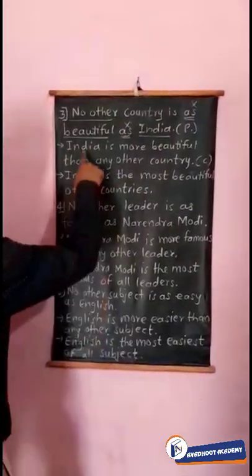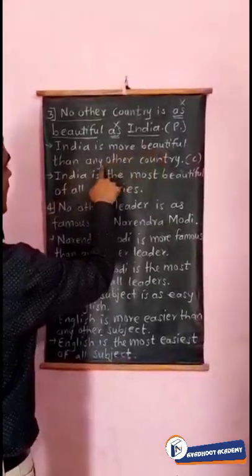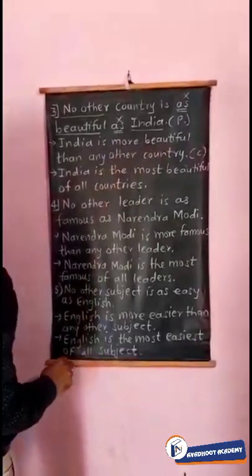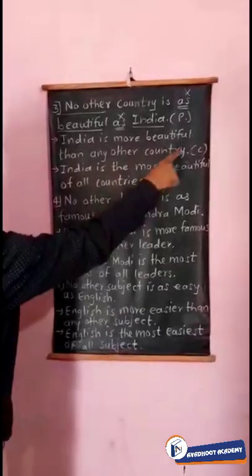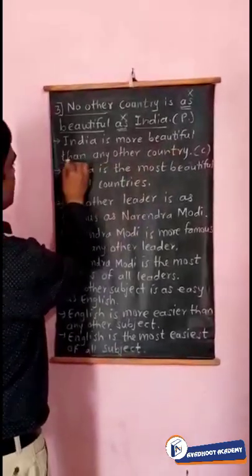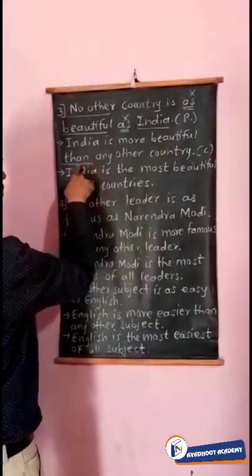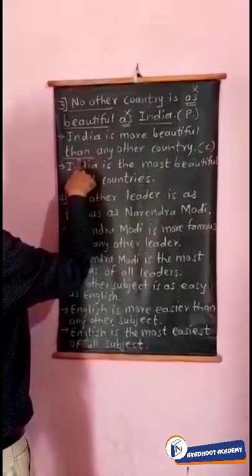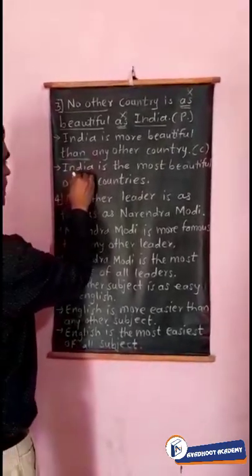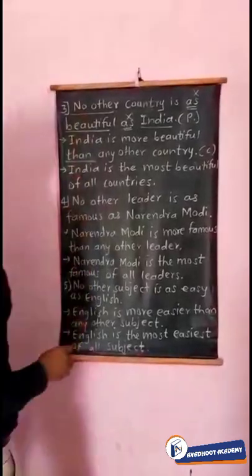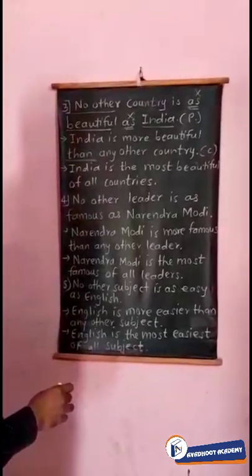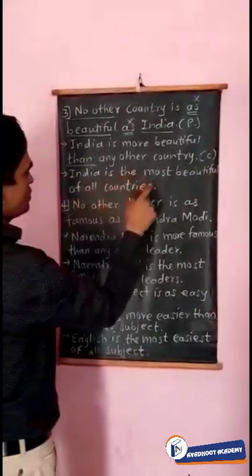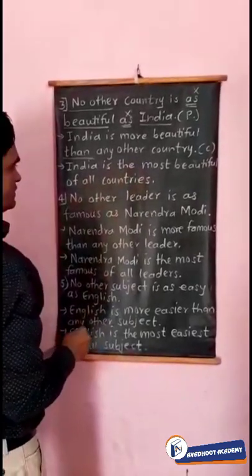So see, India is more beautiful than any other country. Okay. And third, it is a comparative degree, because we have compared with the word than, as in all comparative degrees. Third example, the superlative, that is the same example we are going to change into comparative and superlative. India is the most beautiful of all countries.